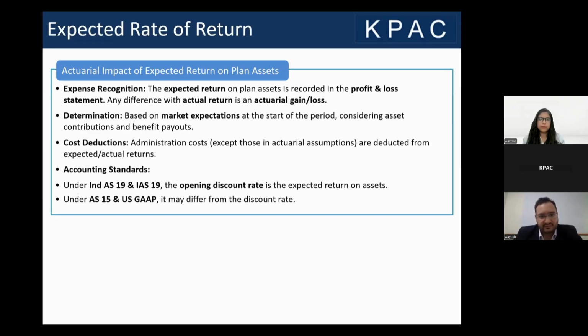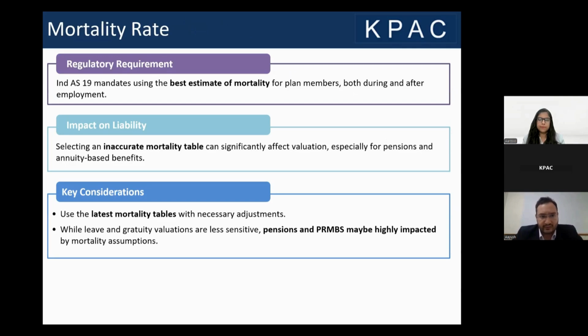The amount that is expected goes to your P&L, and any amount that has actually been earned, if it is more or less than that, goes through your OCI component in your Ind AS 19 reports, and even in your US GAAP reports. However, in AS 15, since there is no component of OCI or income statement, the entire amount goes through your P&L. Moving to the next slide.